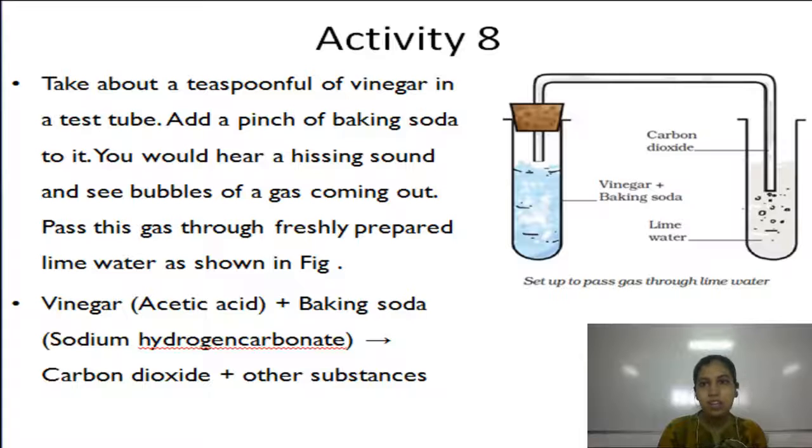Students of class 7, welcome to the fourth part on chapter number 6, physical and chemical changes. In this part we will study about chemical changes, process of rusting and process of crystallization. Let us first study about activity 8.